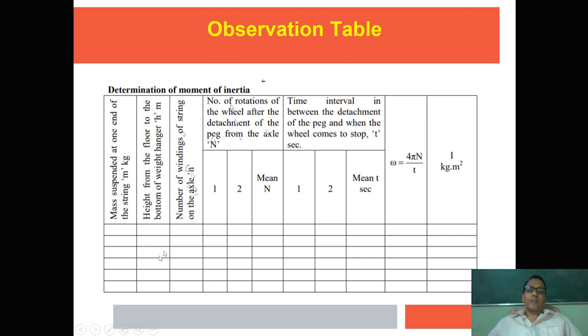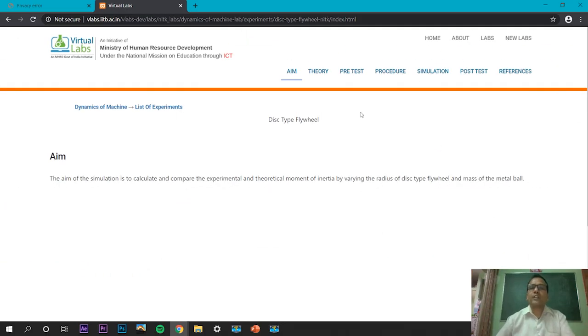So one can easily calculate this omega by using this N and the time measured, and finally the moment of inertia in kilogram meter square. So now let's start that demonstration. And the instruction is students have to write one report including aim, observation table, and questions of the assignment mentioned in the link. So we will start that demonstration. All the best and thank you. So let's start the demonstration part.